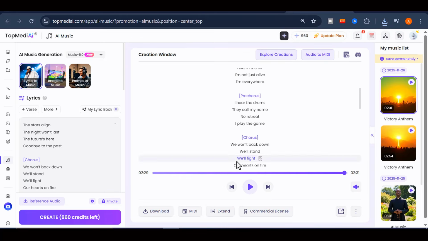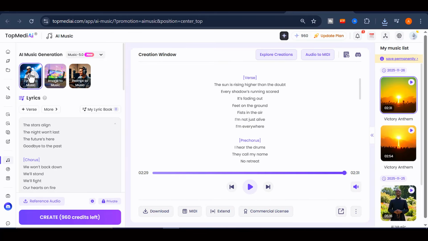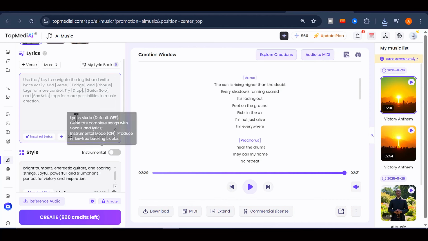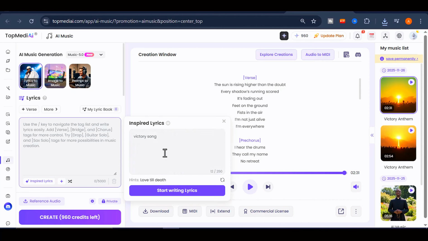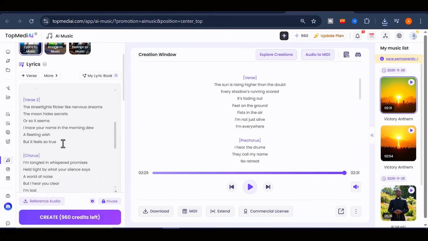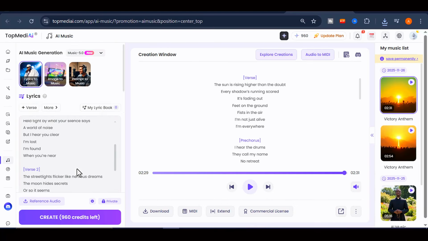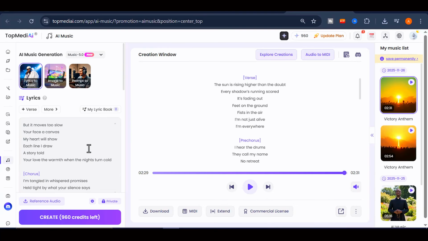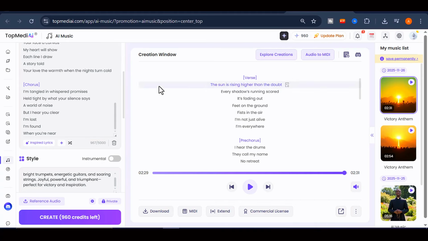What makes this even more exciting is that you are not limited to creating just one track. You can make as many songs as you like for both personal and commercial use. If you ever run out of credits, topping up is simple and very affordable. The platform is transparent and reliable, so you never have to worry about credits being deducted incorrectly or wasted.